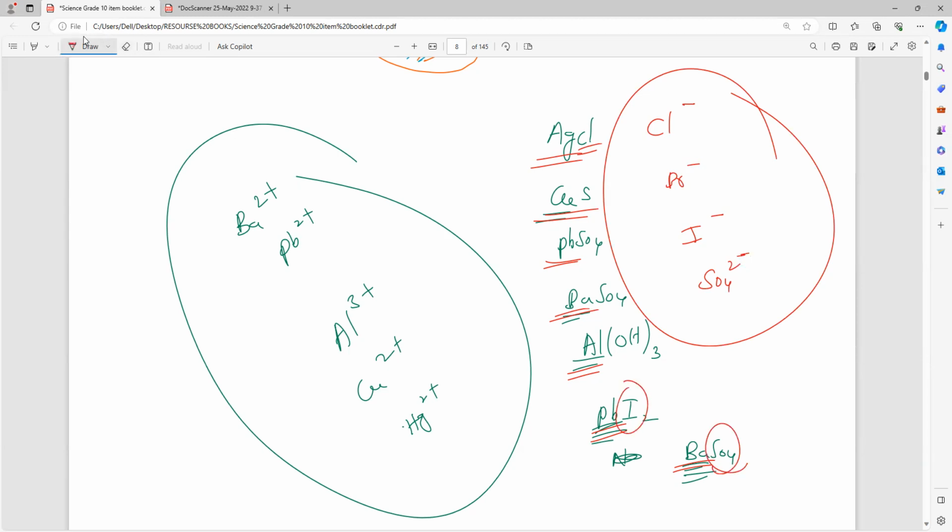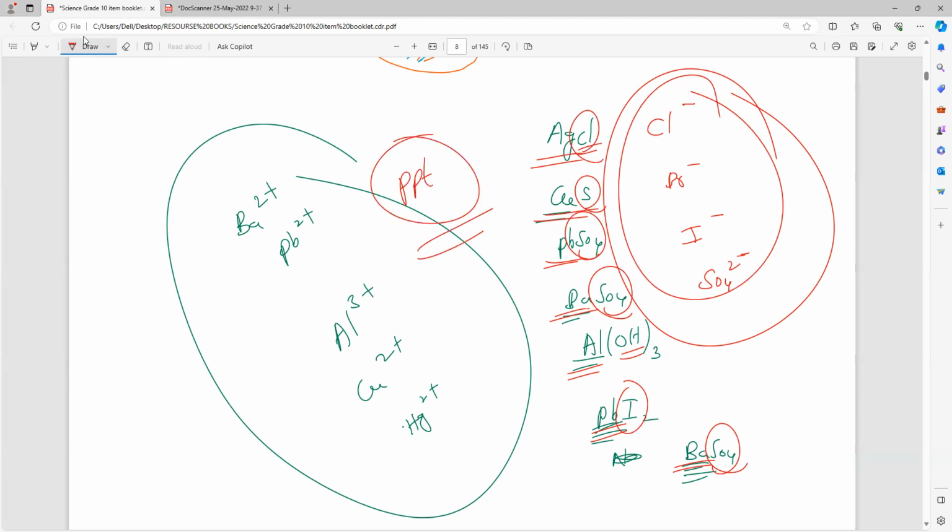BaSO4, I, OH, SO4, S, Cl. These are the precipitate forms. So these ions can form the double displacement reaction. I hope you all are clear. Understand, Hari, now? Anything wrong, sir? Yeah, Sanjay, clear? Gayatri, Aishwarya, Abhirami.